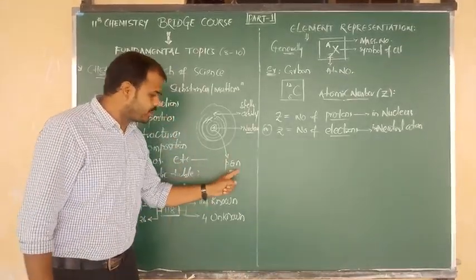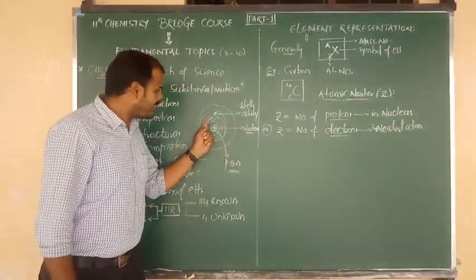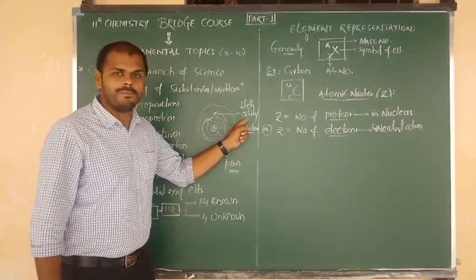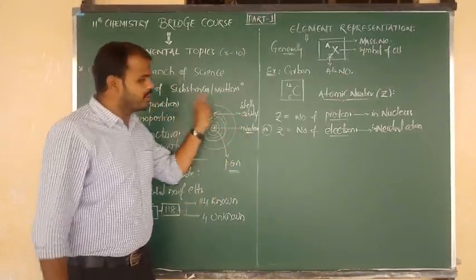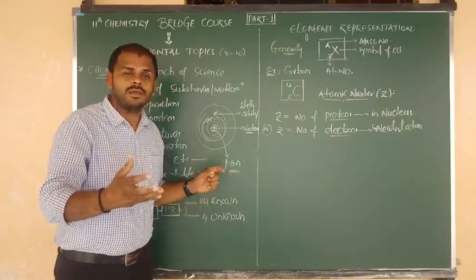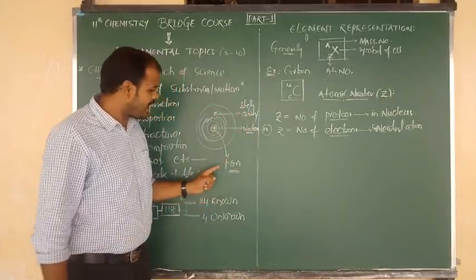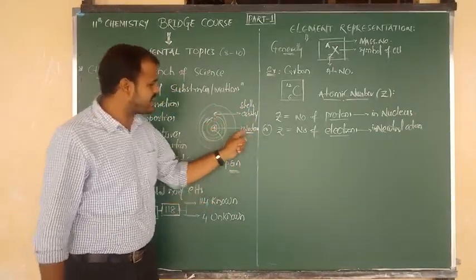So protons and neutrons will always be located inside the nucleus, and electrons will be present in orbits and will revolve around the nucleus. Now, some fundamental information about the 3 subatomic particles: electrons are present in orbits, and protons and neutrons are present inside the nucleus.